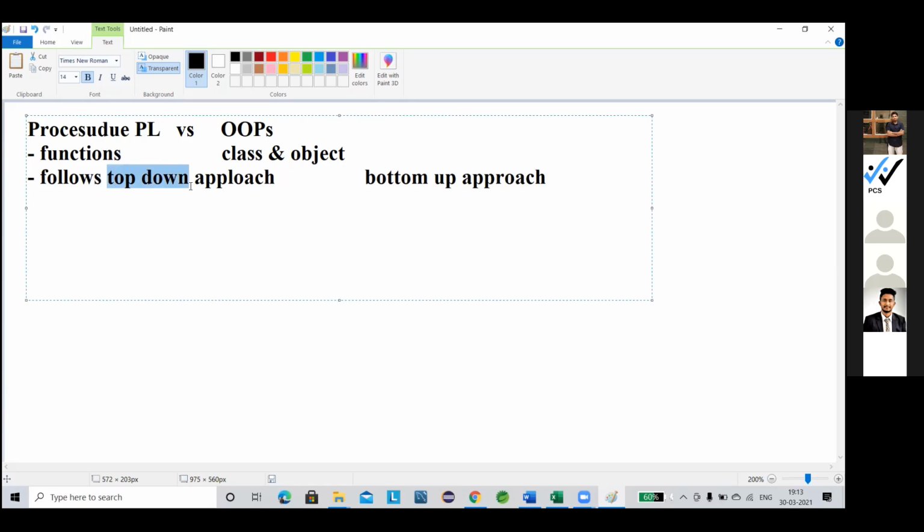Now, what is the top-down approach and what is the bottom-up approach? Don't think about the compiler or interpreter concept. That is different. Think from the approach styles. In the top-down approach, execution starts from the beginning, from the main function, and whatever we have written executes one by one. The bottom-up approach starts from the bottom and calls throughout the program.